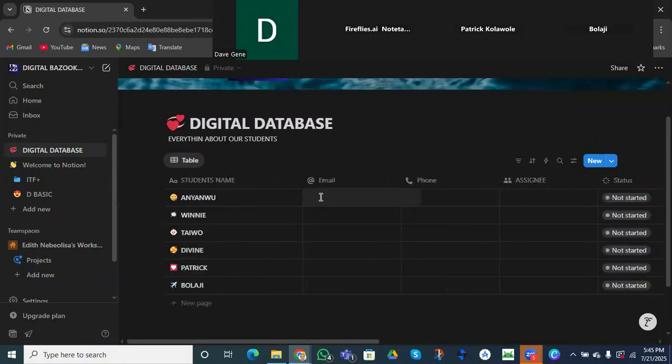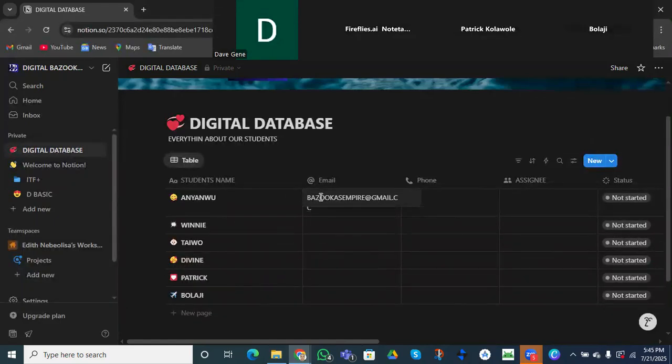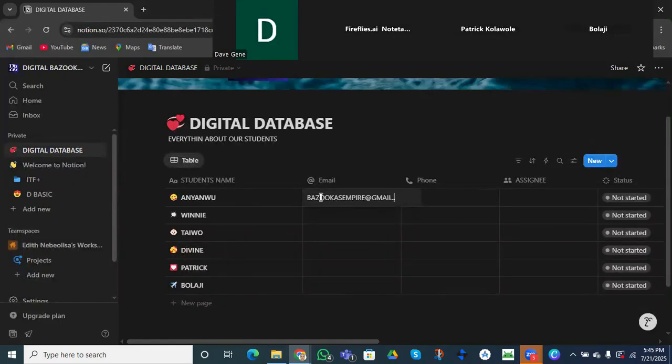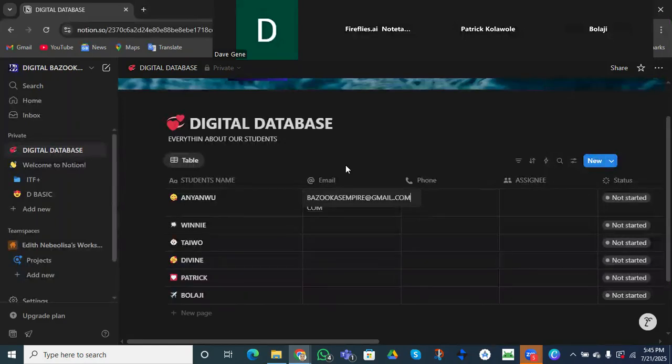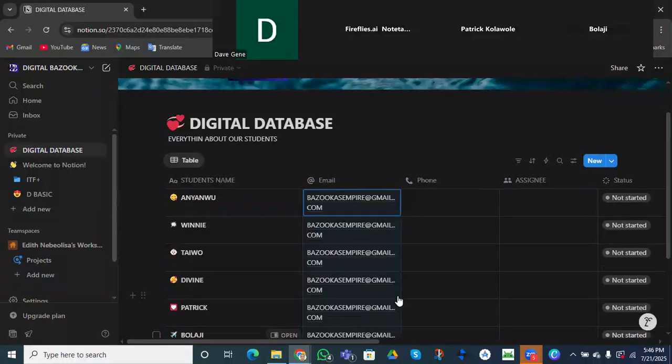So I'm going to do one thing. Let's say we are using a company email, right? Because we will not be putting a bazooka SWAT empire at Gmail. That's okay. That's our email, right? At gmail.com, right? So this is our company emails, right? Instead of me writing it one by one, do you know what I can do? Do you see this button? I can actually drag it and leave it. And all of them will have the same email.